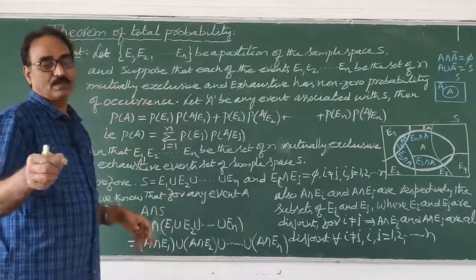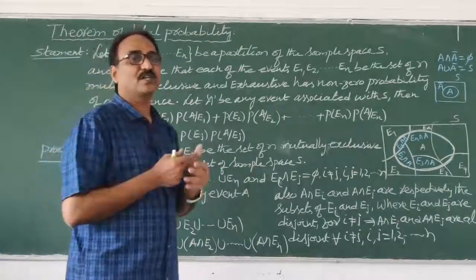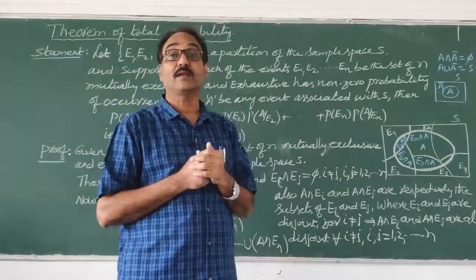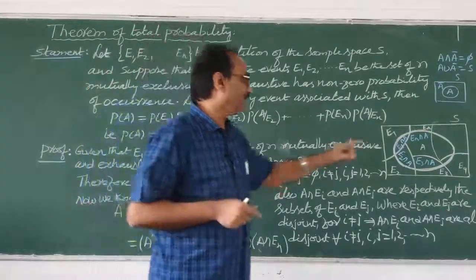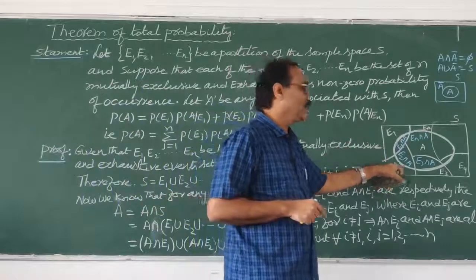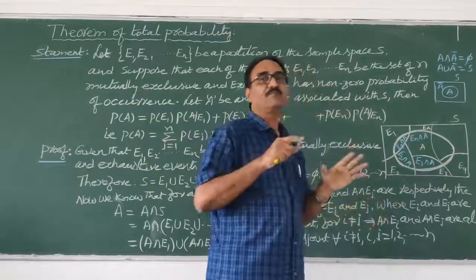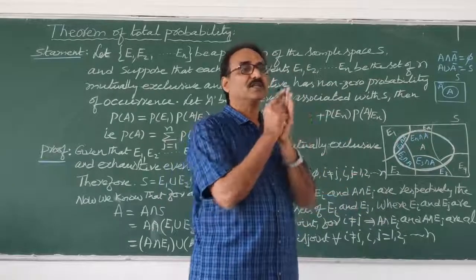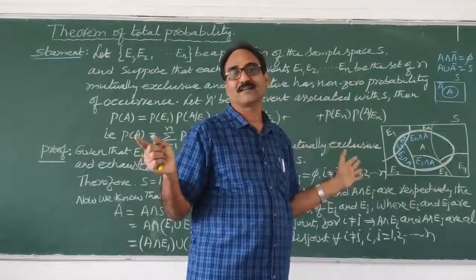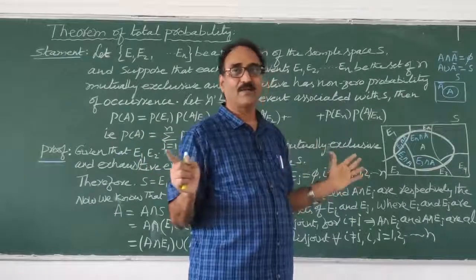I told you, mutually exclusive events mean they don't have anything in common. E1, E2, E3, E4 and so on up to En are mutually exclusive events, meaning they don't have anything in common.